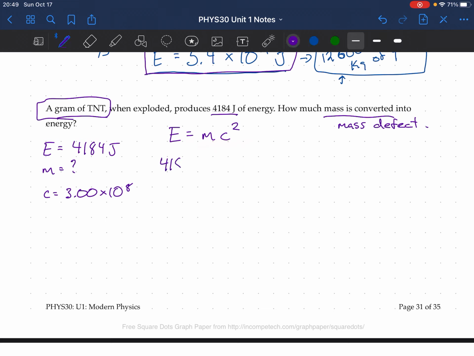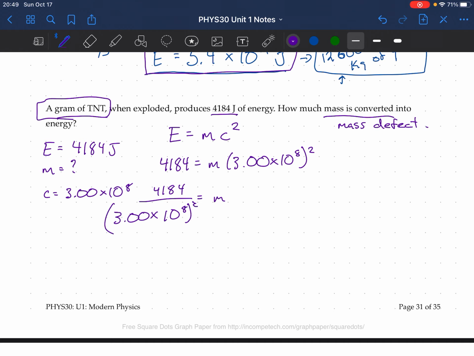Okay, so we've got our formula right here. Let's fill in what we know. 4,184 joules is equal to m times 3.00 times 10 to the power of 8 squared. So we just rearrange this formula to get m is equal to 4,184 divided by 3.00 times 10 to the power of 8 squared.